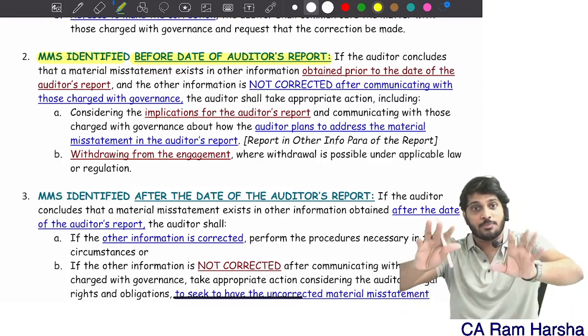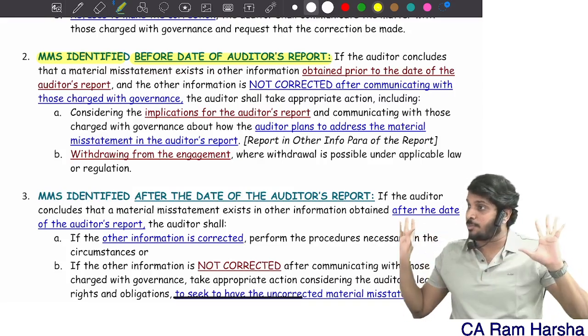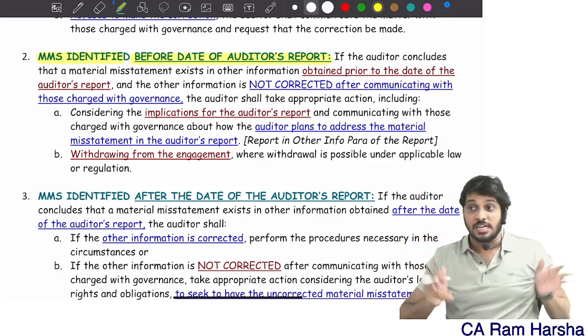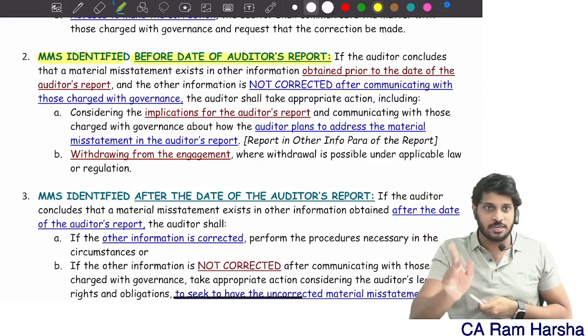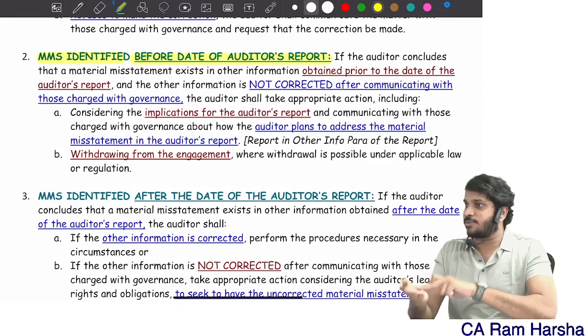Suppose you gave an audit report where in the other information para you said nothing to report. Now management gave the corporate governance report to you. "Sir, this is the final report, sir. As per your declaration, we gave you." Now other information contains a material misstatement I found.